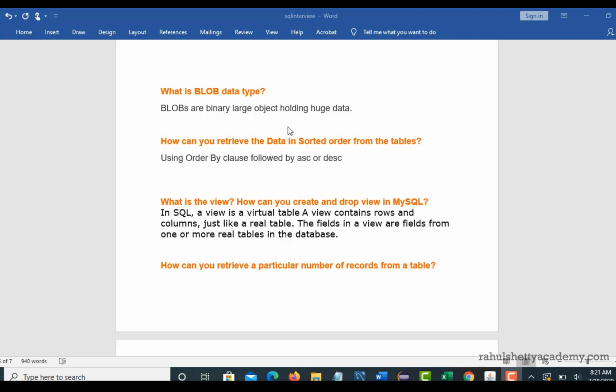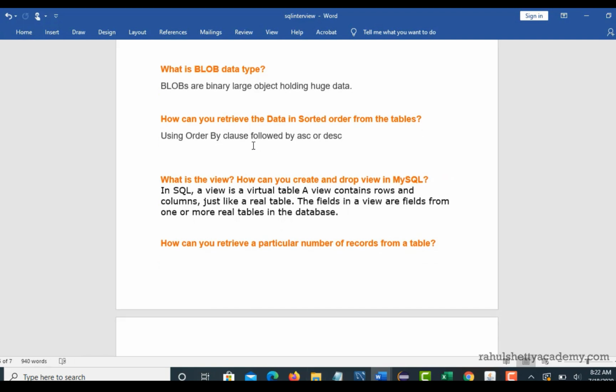So all those large binary objects, JPG formats, everything we store in tables using the blob data type. This is also one of the famous interview questions. You can say that blob can be used when there are binary objects holding huge amounts of data. Like if the data is 2 MB, 3 MB, then you will use this data type to store the value of that column.